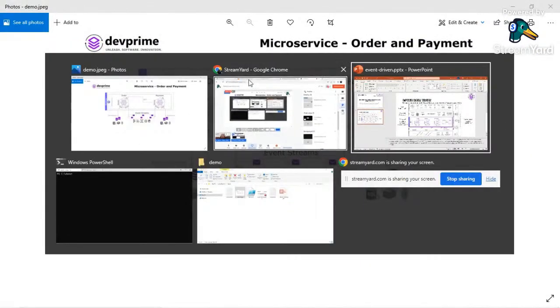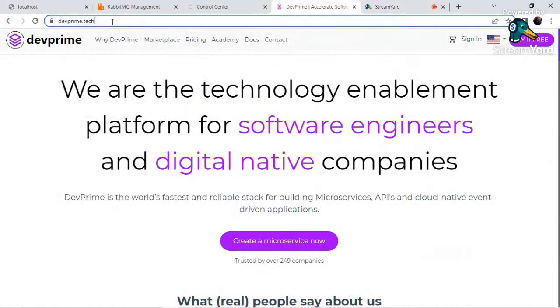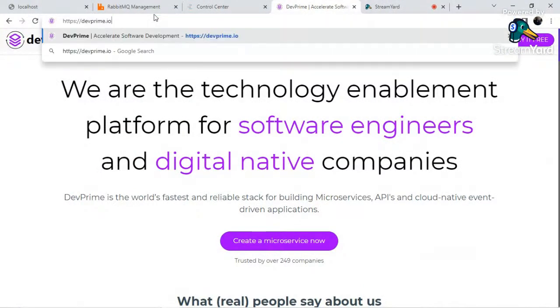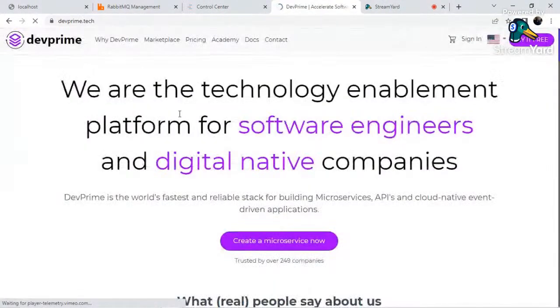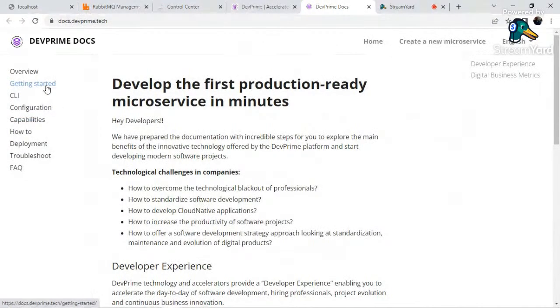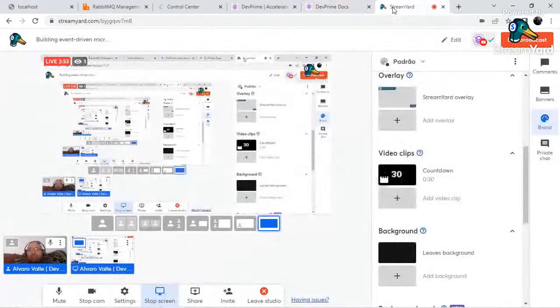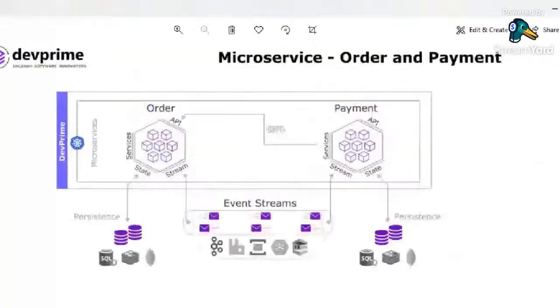If you don't know DevPrime yet, I recommend you access devprime.io or devprime.tech, download it and try to do the same: just repeat the steps I'm doing here and do it by your own. Just go to docs and getting started, and you will be guided through an easy pathway to create event-driven architecture and event-driven microservices. So here we are now.